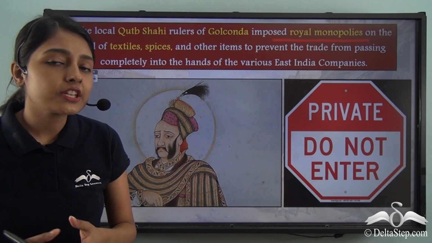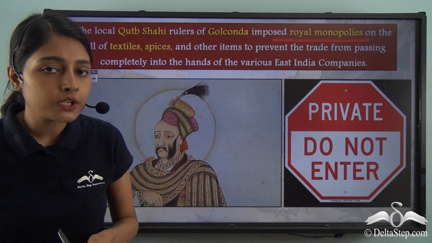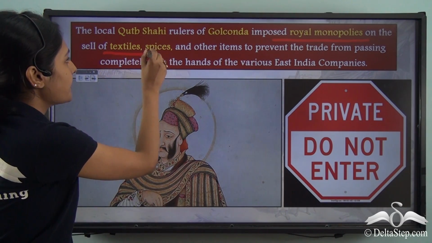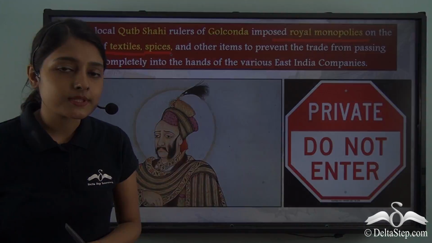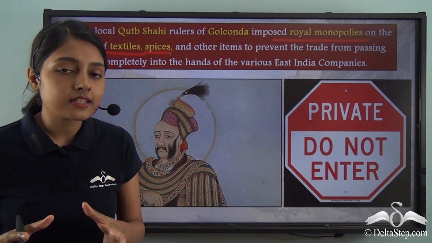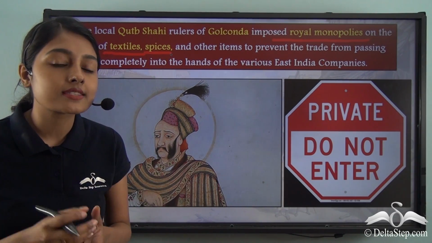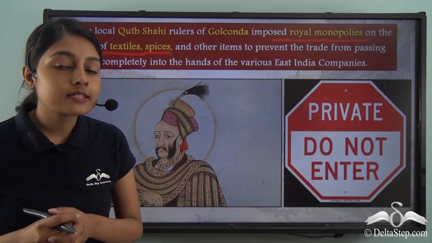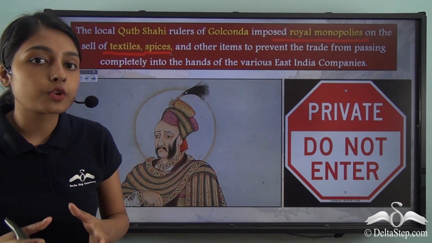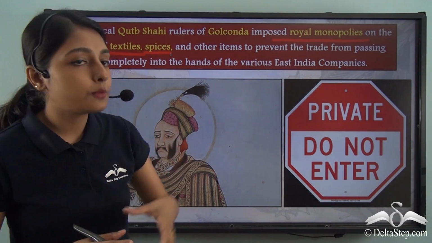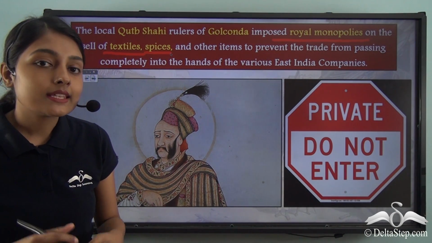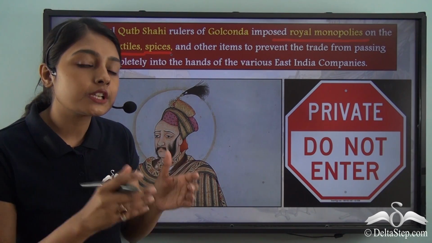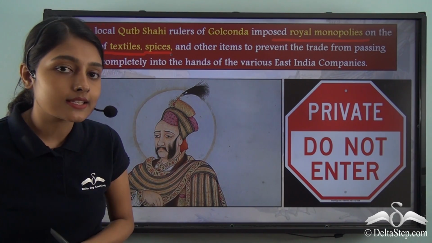Now on the sale of which products did they impose royal monopolies? They did so on the sale of textiles and spices and different other items. Textiles and spices constituted the most important products that were sold or exported from the Indian subcontinent. Now when the Qutub Shahi rulers of Golconda imposed royal monopolies on the sale of these items, this means that only a particular trader or only a group of particular traders were allowed to sell these products.